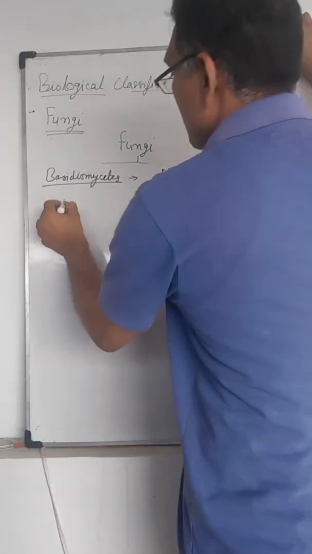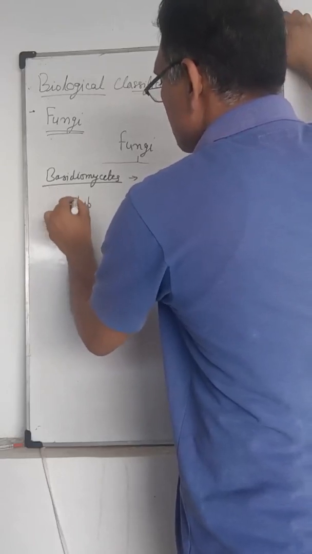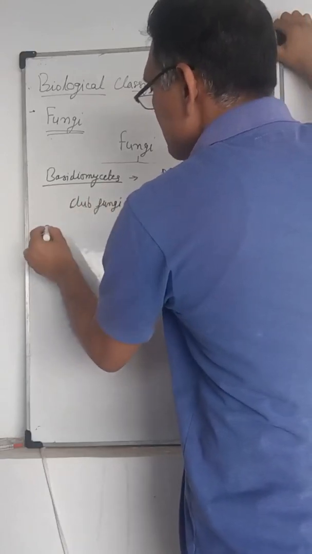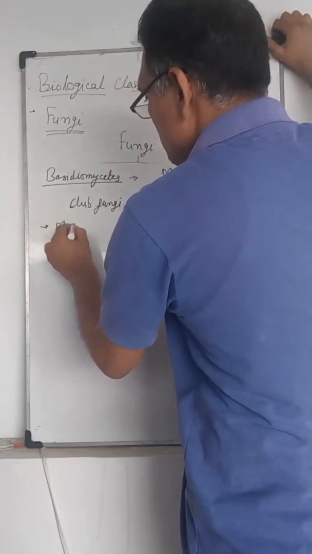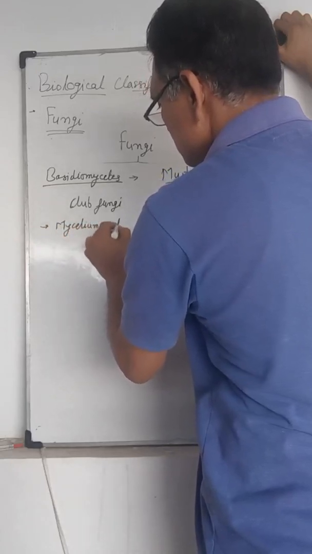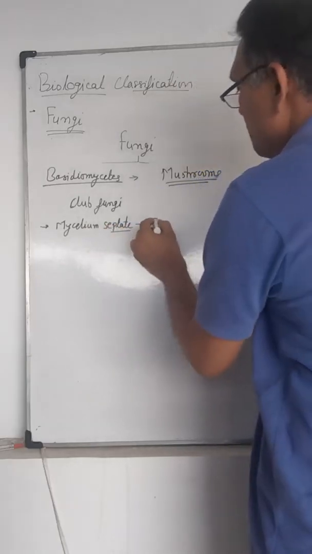It is also known as club fungi. The mycelium is septate, with dolipore septa present.